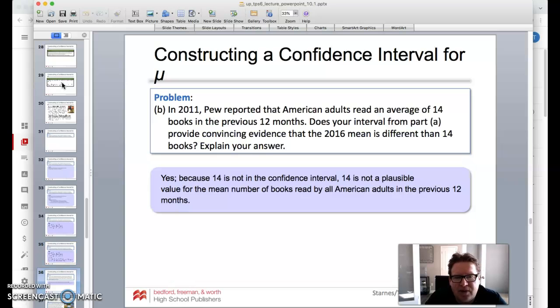Okay. Now in 2011, Pew reported that American adults read an average of 14 books in the previous 12 months. And does our interval provide convincing evidence that the mean is different? And our answer is yes, because 14 is not in our confidence interval. 14 is not a plausible value for the mean number of books that American adults have read in the previous 12 months. All right, so there we go.